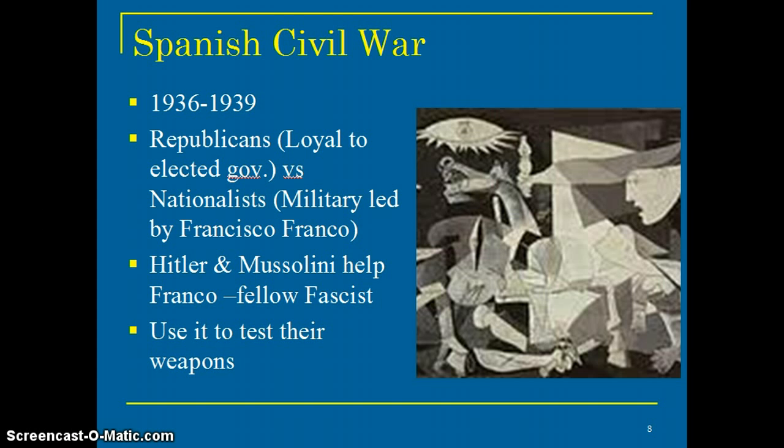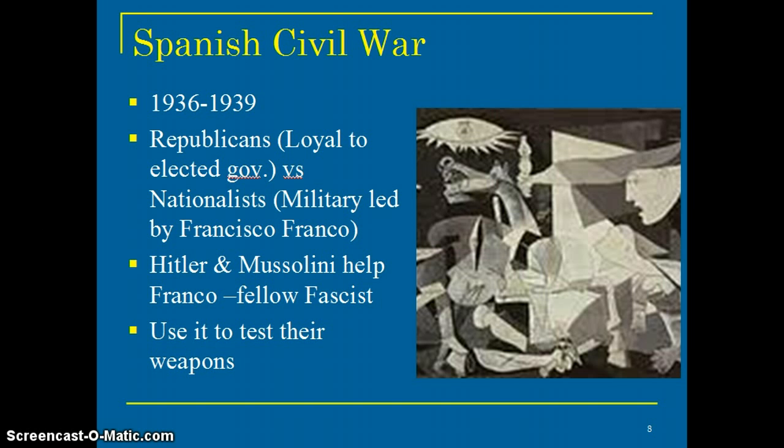Well, fascists like to hang out, so Hitler and Mussolini help him out, okay? And then they're going to supply him with weapons and training and support for this military, and also they're going to test their weapons. So this is Guernica, this town that the Germans blow up with their blitzkrieg, their planes and stuff, and then they literally have doctors and scientists go and measure the bombing stuff as there's mangled bodies around the town and stuff like that. So they use it to test their weapons.